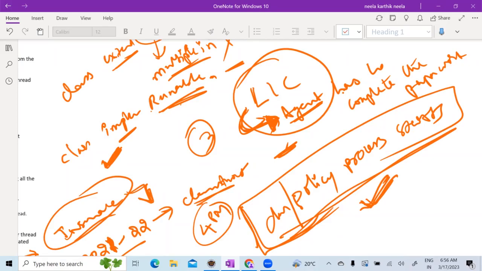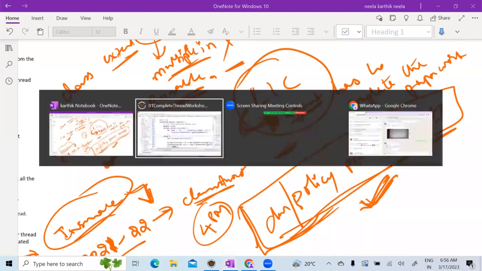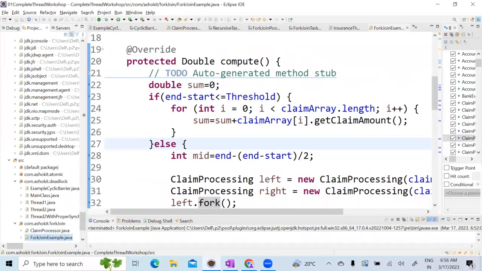So barrier itself is nothing but something that is stopping, correct? The English meaning of a barrier is a stop or something, right? So let me show you the program. Countdown latch is also working the same, right?